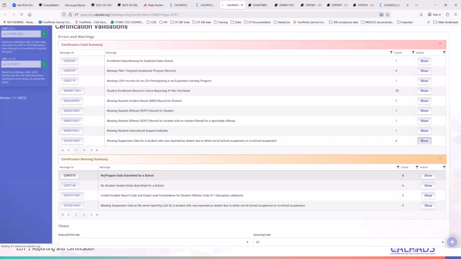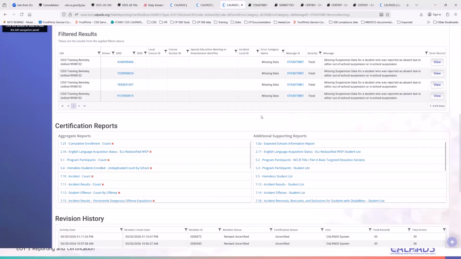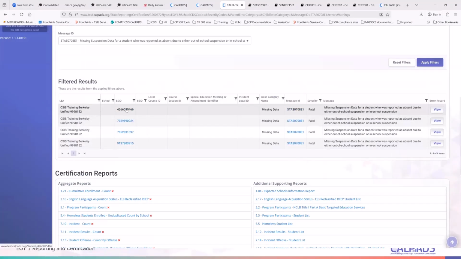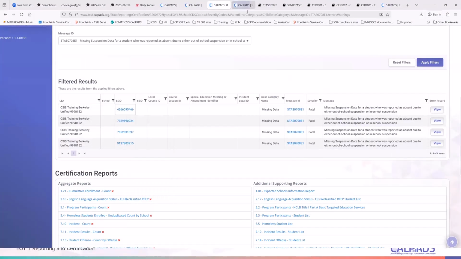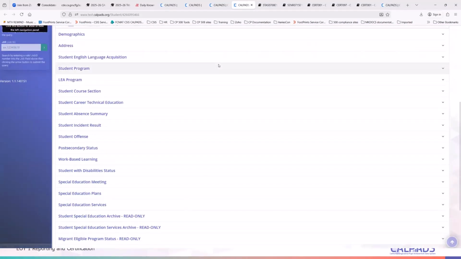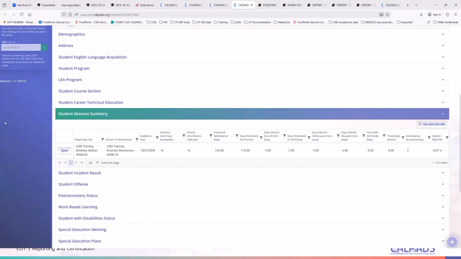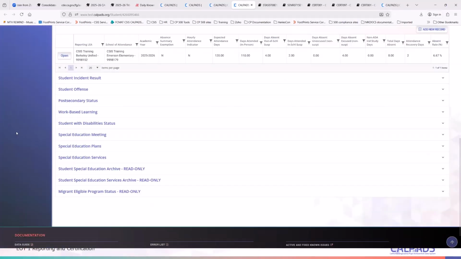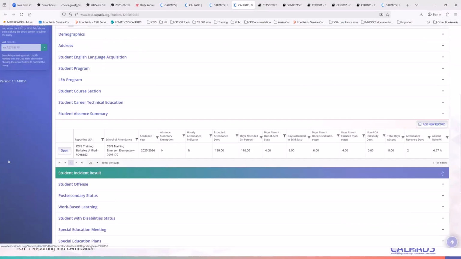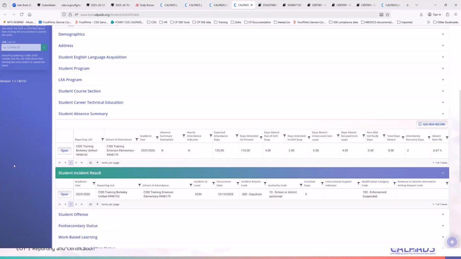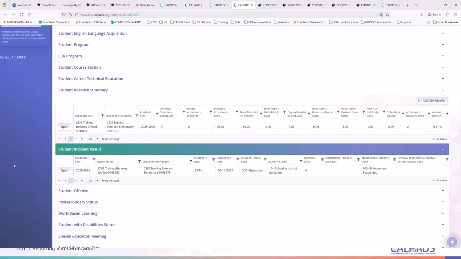Let's look at some of these students. So if I click on the SSID, I compare the attendance summary and check for any incidents. All right. So here I'm stating that the student was absent based on in-school suspension and out-of-school suspension.